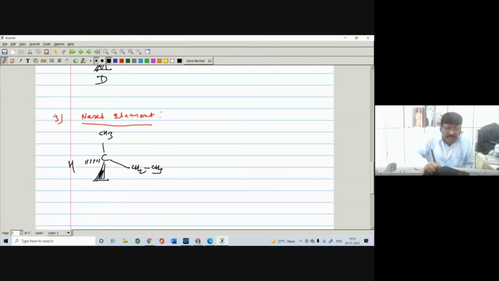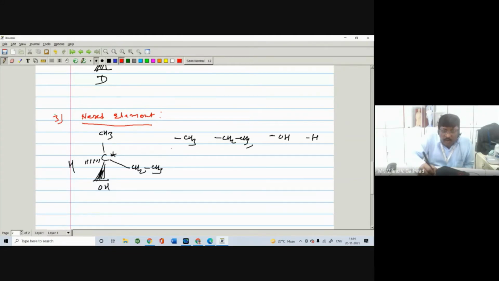This example we have taken already in the first example. Now can anyone tell me the groups directly attached to the asymmetric carbon atom? Number one is CH3, number two is CH2CH3, number three is OH, and number four is H. This means these four groups are directly attached to the asymmetric carbon atom.